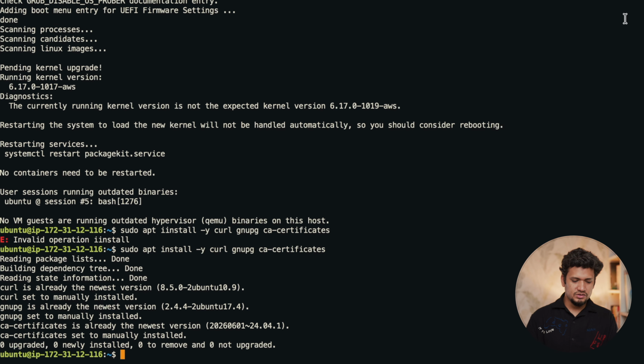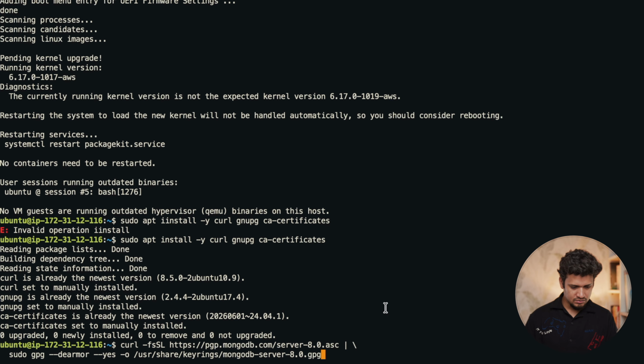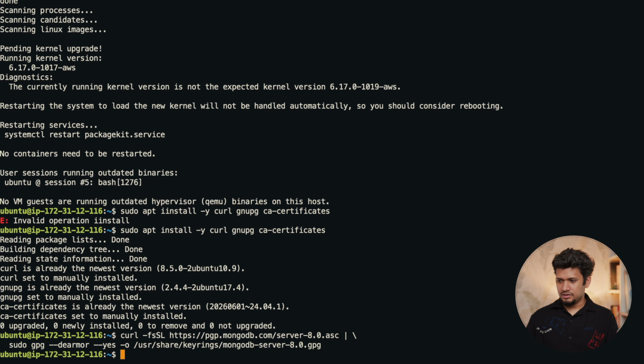Now we have to import the signing key for MongoDB. I'm going to copy paste this. So I'm making a curl request to the MongoDB repository where we have this signature, and then we are going to get the list from where we are going to install our MongoDB.